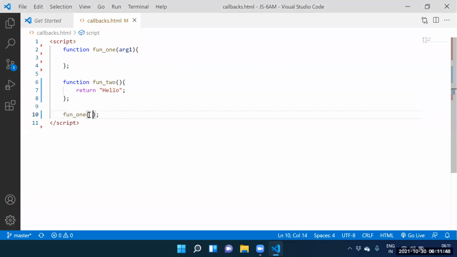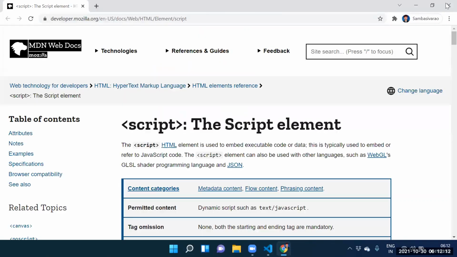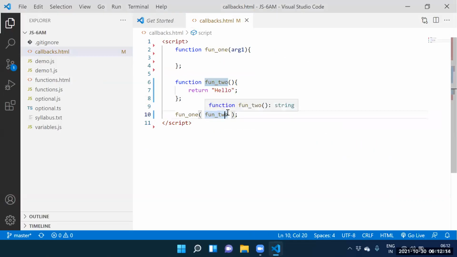Please understand here. Shravan, which function are you calling? Function 1. While calling the function 1, what did you supply? Function 2 definition. Which function are we calling? Function 1. While calling the function 1, what did you supply?